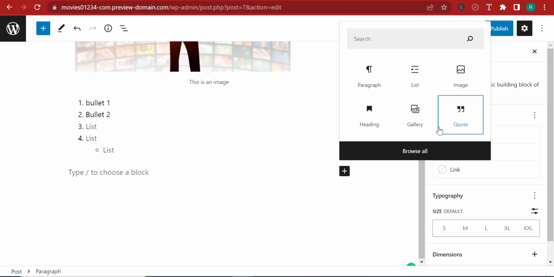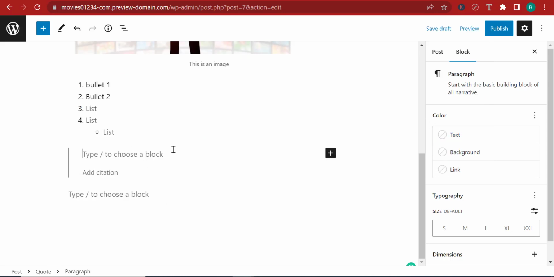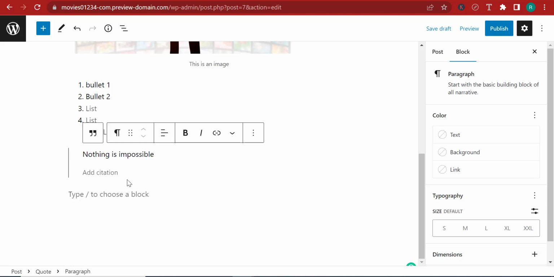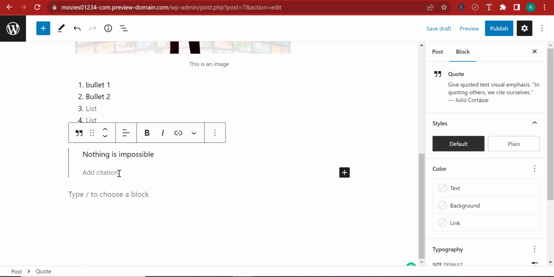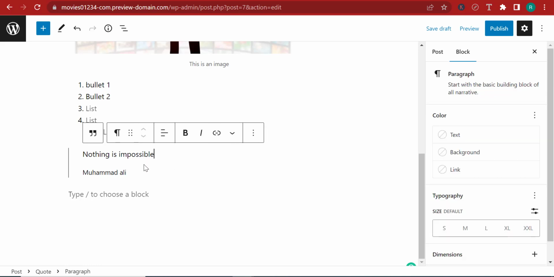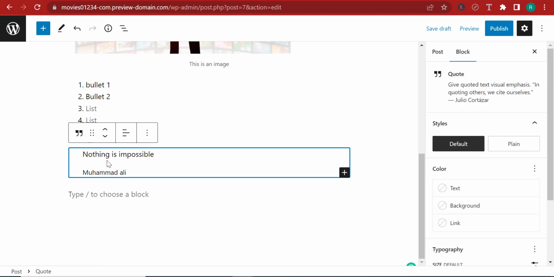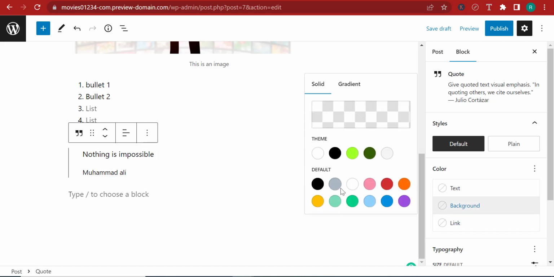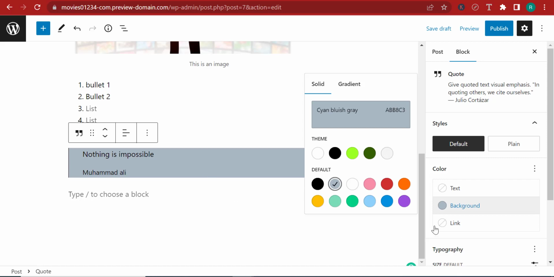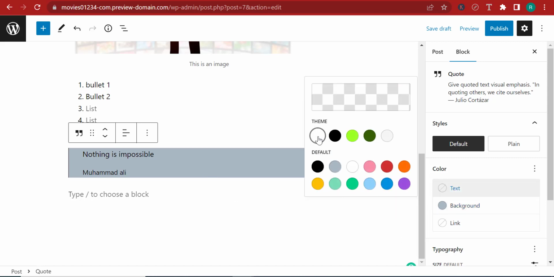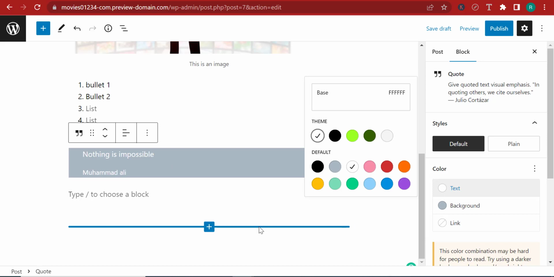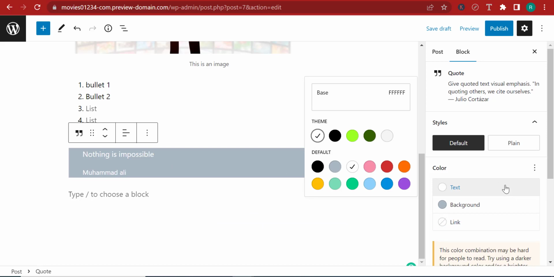Let's add a quote. Now let's say, for example, that you want to add "nothing is impossible," which is a quote by Muhammad Ali. Actually, so many people said that throughout history, but Muhammad Ali was the most famous that said it. So if you want to say nothing is impossible by Muhammad Ali, you can say that and you can make it a quote. Beautiful thing about this is that you can even give this a background. So you can come in here, click on the background, and change the background to whatever you want. You can even change the color of the text to white if you want. So you can do multiple things, right?